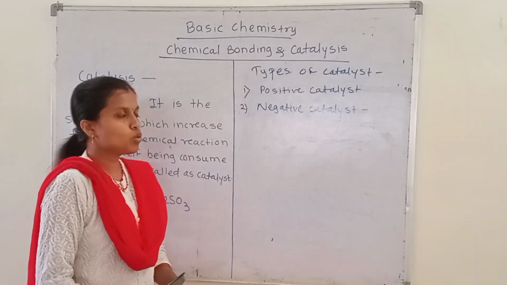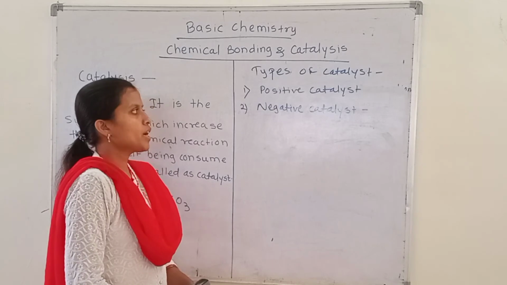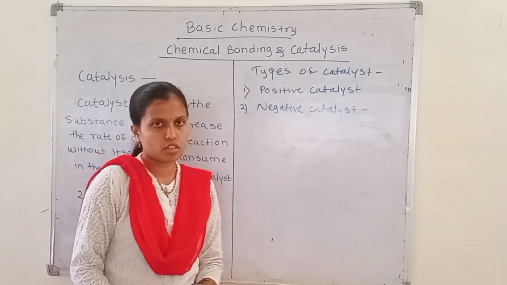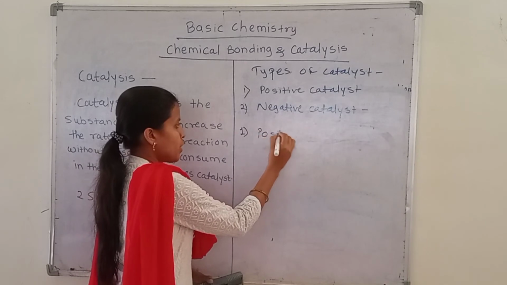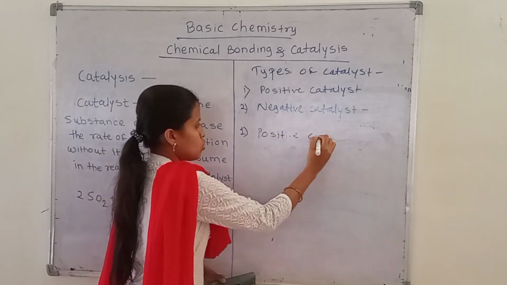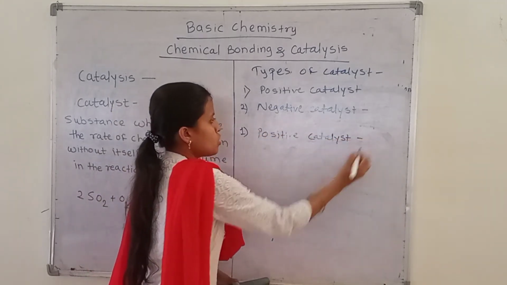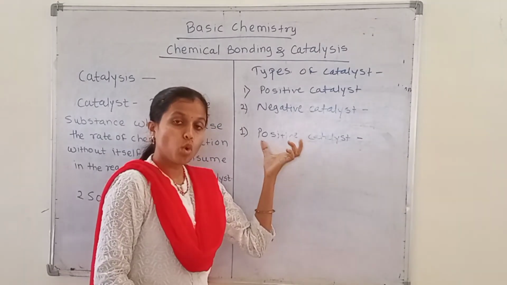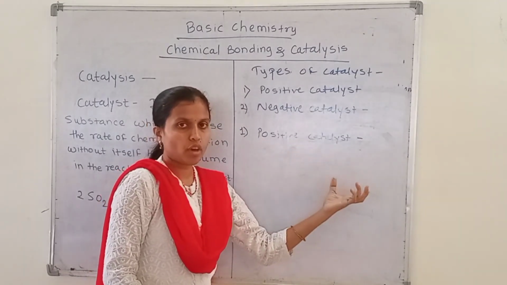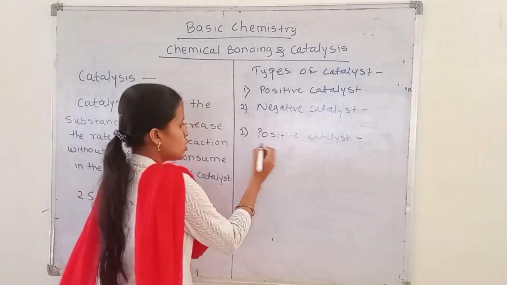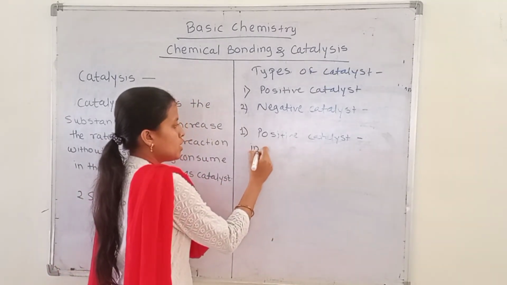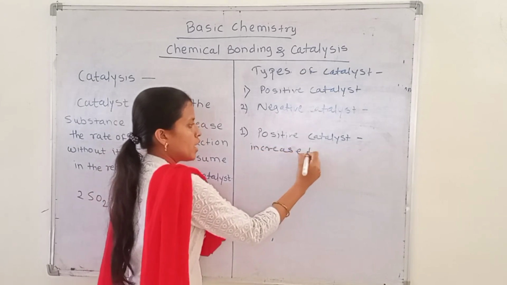So catalysts are of 2 types. First type is positive catalyst, second type is negative catalyst. Okay, so let's discuss the first type of catalyst, the positive catalyst. So what is meant by the positive catalyst? Positive catalyst means those catalysts which increase the rate of chemical reaction, these catalysts will be called as the positive catalyst.